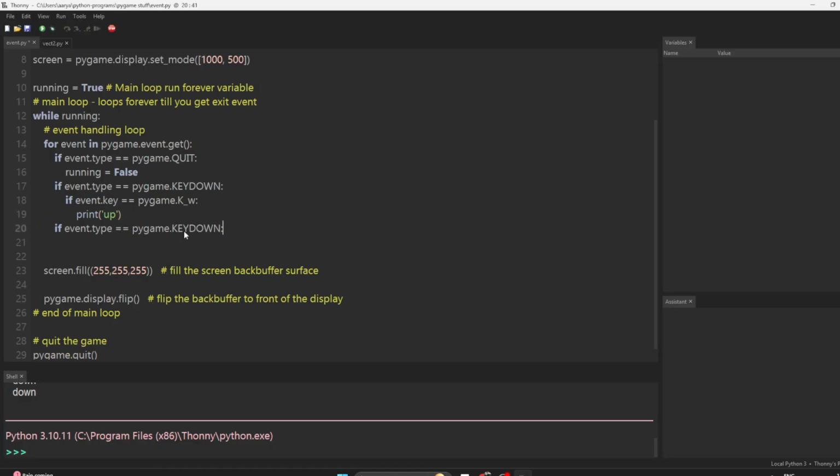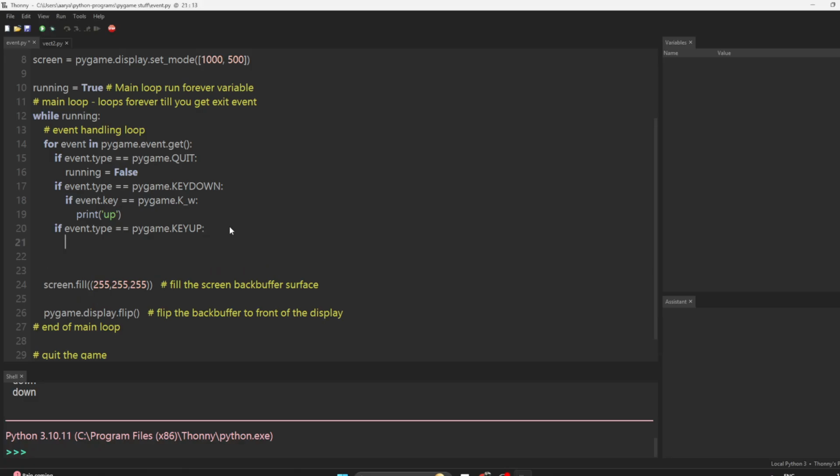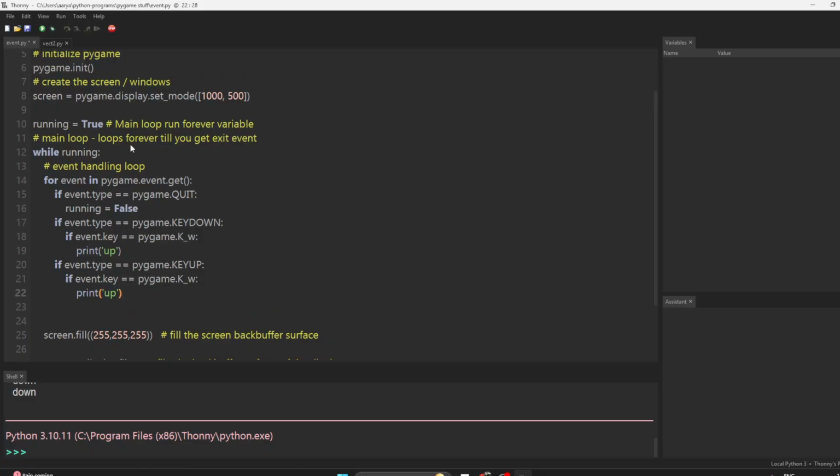And if it is key up, let's do two keys, left and right. Left is A and right is D.